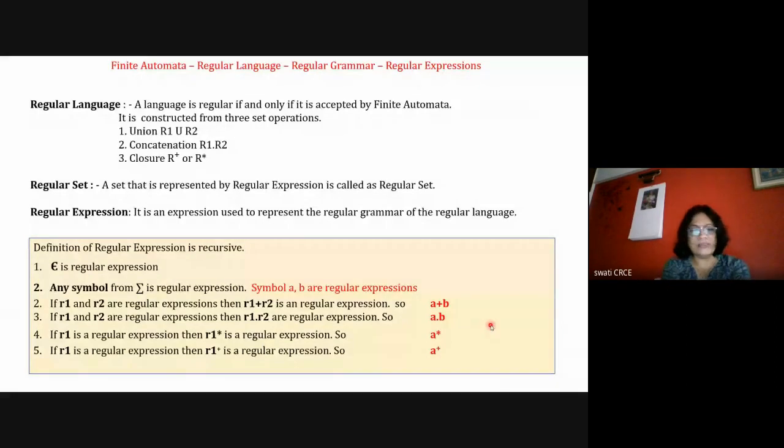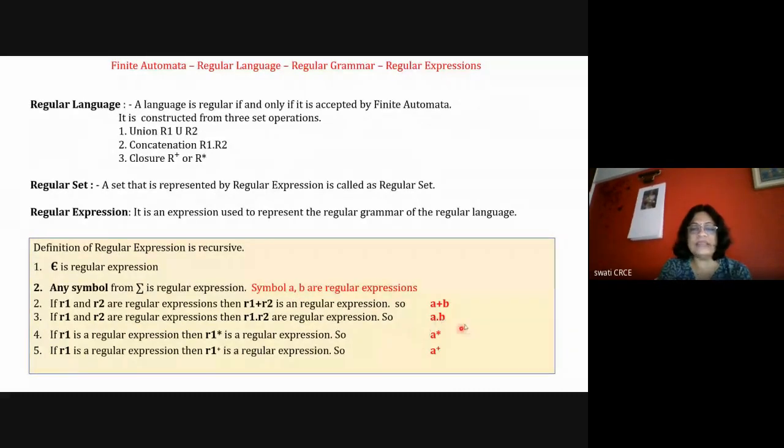So what is the meaning is that R1 dot R2 means both compulsory in the same sequence is a regular expression, if R1 and R2 are regular expressions. Now the next definition is that if R1 is a regular expression, then R1 closure is also a regular expression. So that means if A is a regular expression, A star is a regular expression.